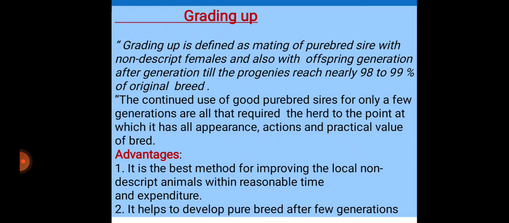Next, species hybridization. It means mating of animals of two different species. It is an extreme form of outcrossing. The example: a jack crossed with a mare. The advantages of species hybridization: it produces progeny having more vigor, disease resistance and hardiness than the parent species. Second, it produces progeny which show better adaptability in adverse environmental conditions. The disadvantage of species hybridization: the progeny is usually sterile. This is all about the breeding systems.